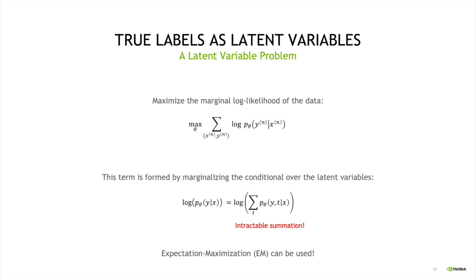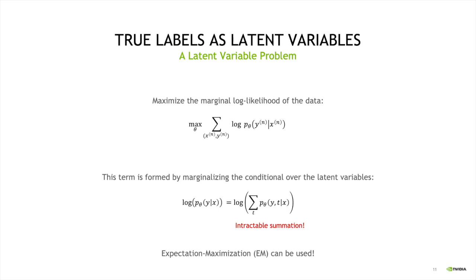So in order to maximize the log probability of noisy labels given an image, we need to marginalize out the true labels from our joint distribution, right? So we need to sum over all the possible configurations of clean labels in our joint distribution in order to get the probability of a noisy label given the image. So in the marginalization step, we have this intractable summation shown in the bottom.